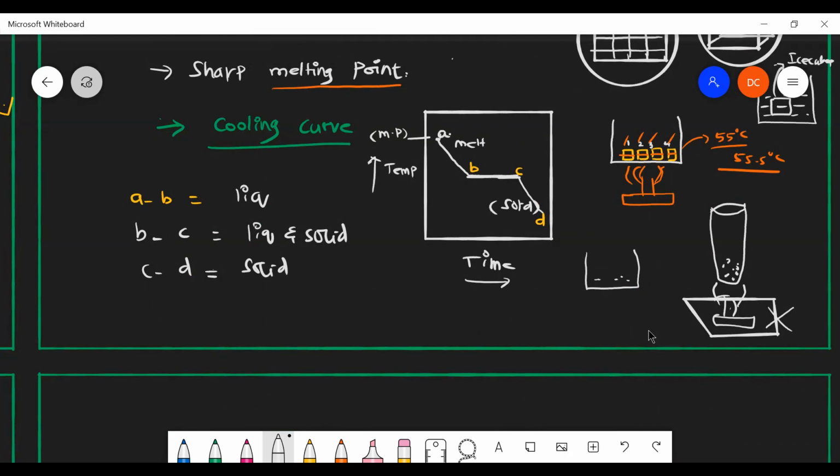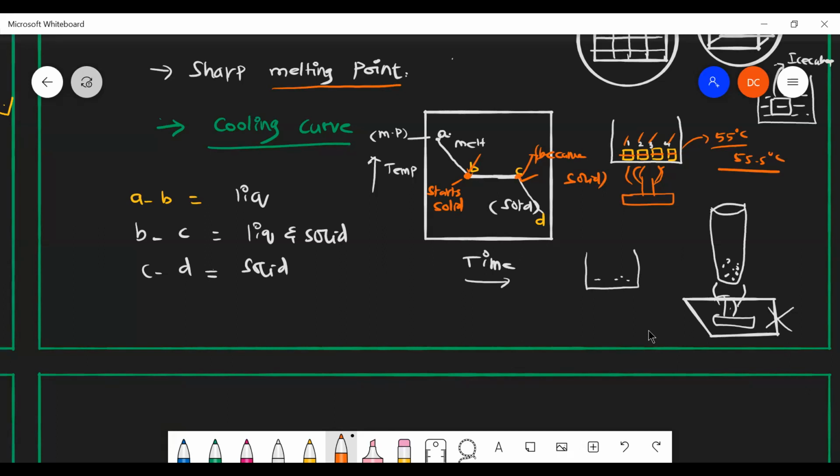What about here, B to C? At the point B, it starts becoming a solid. At the point C, it has completely become a solid. Okay, the solidification starts at point B, and the solidification will end at point C. Is that clear? Is that clear or not? Yes, sir. Very fine.